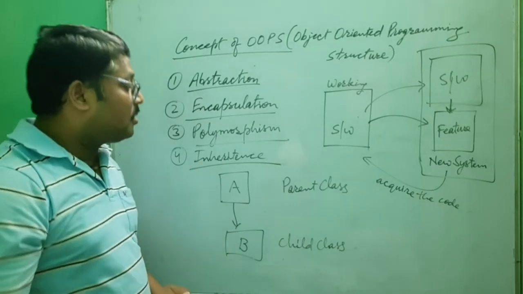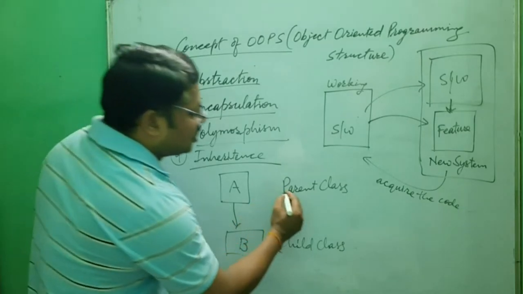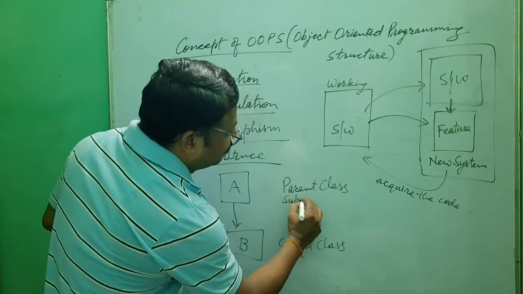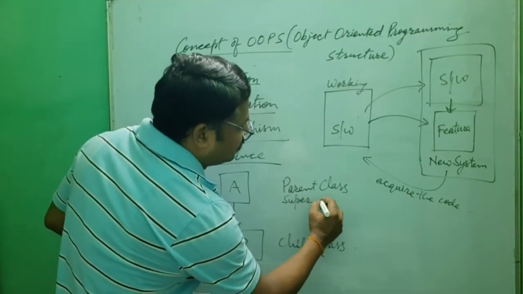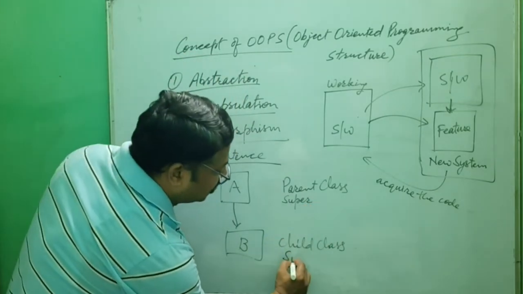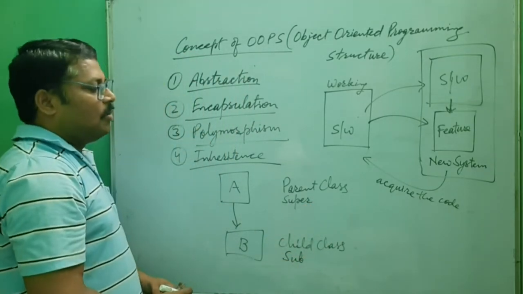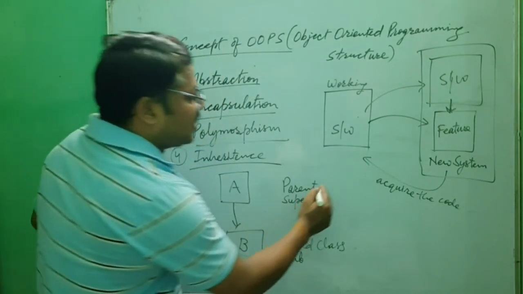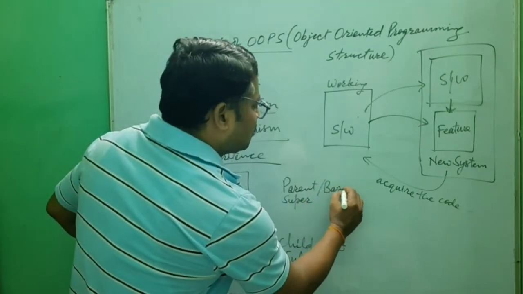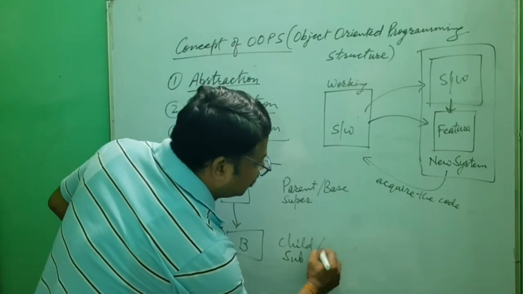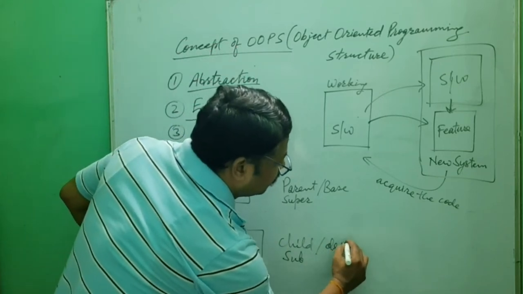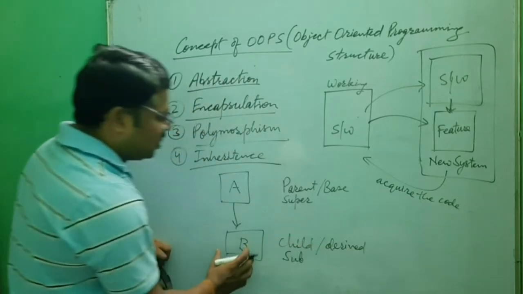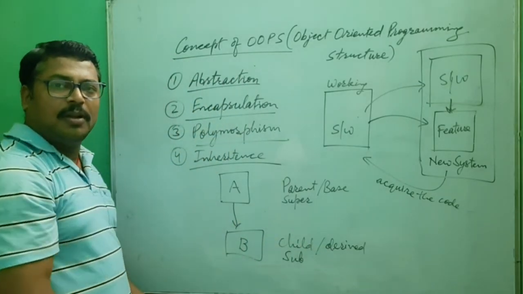Another thing you can say is that the parent class is known as the superclass, and the child class is known as the subclass. One more thing you can say is that this is known as the base class, and this is known as the derived class, because it is derived from the previous one.